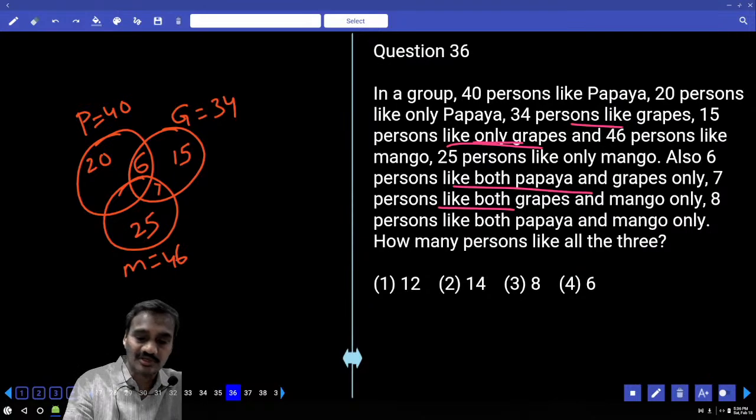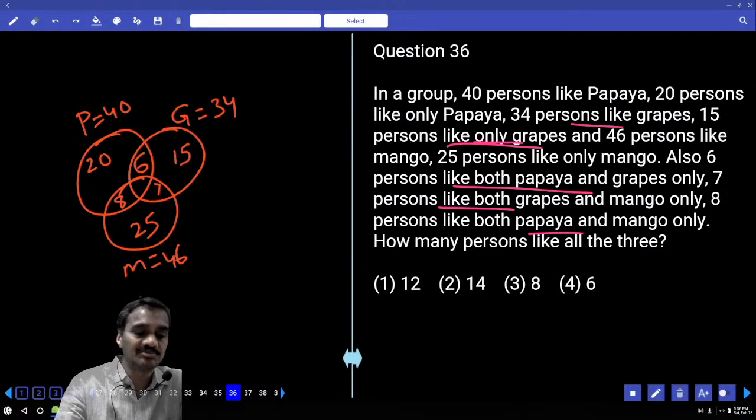Then what is the total here? 8 persons like both papaya and mango. Only papaya and mango, 8 persons. Then the center one, what is the center? Now the question is about all the three.